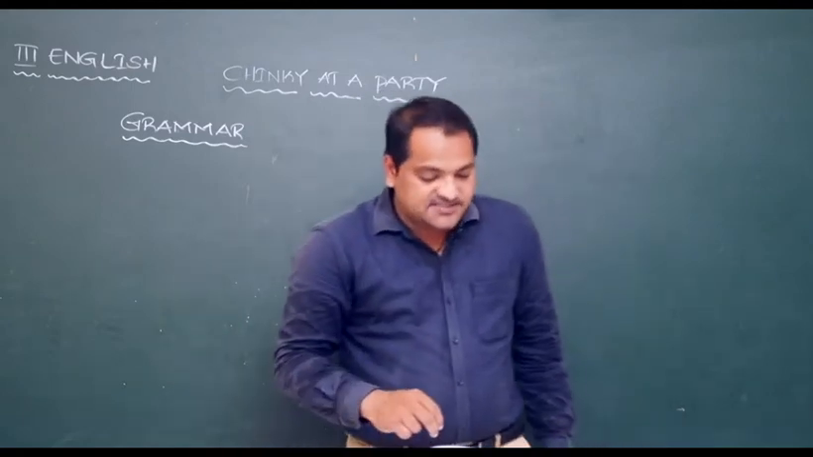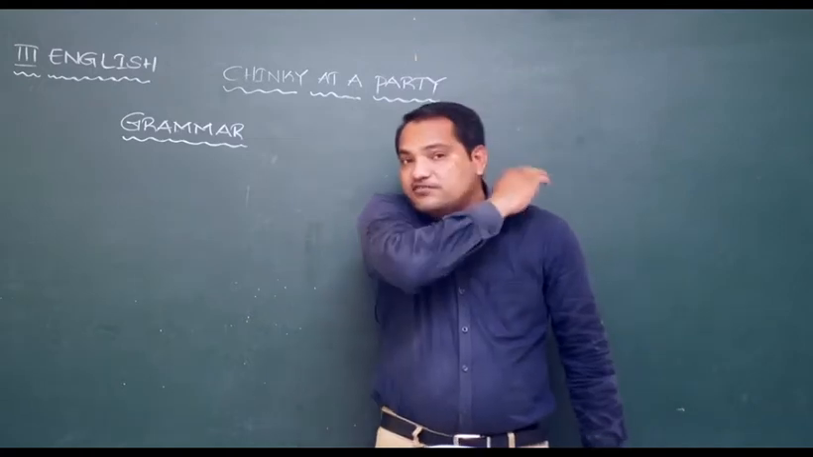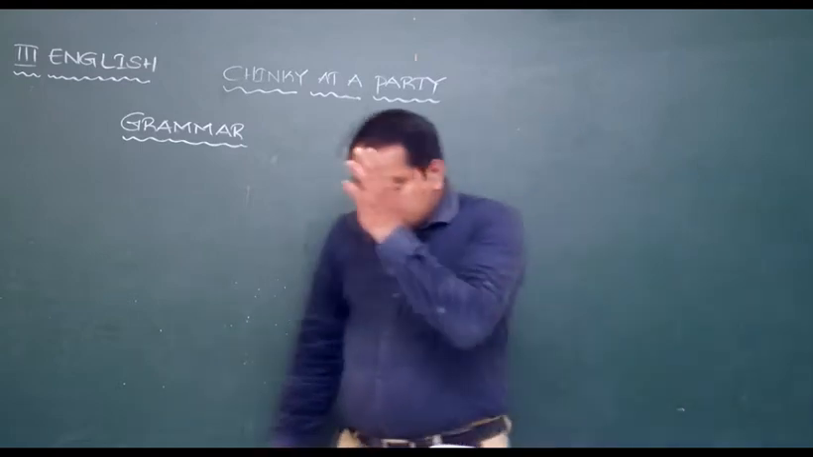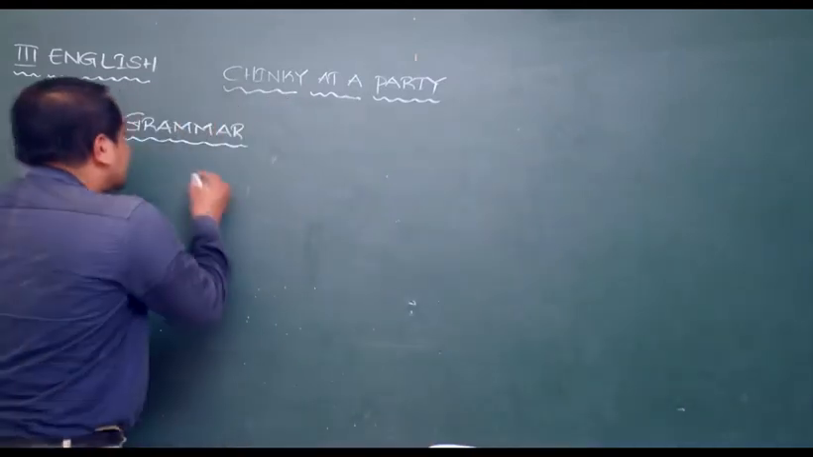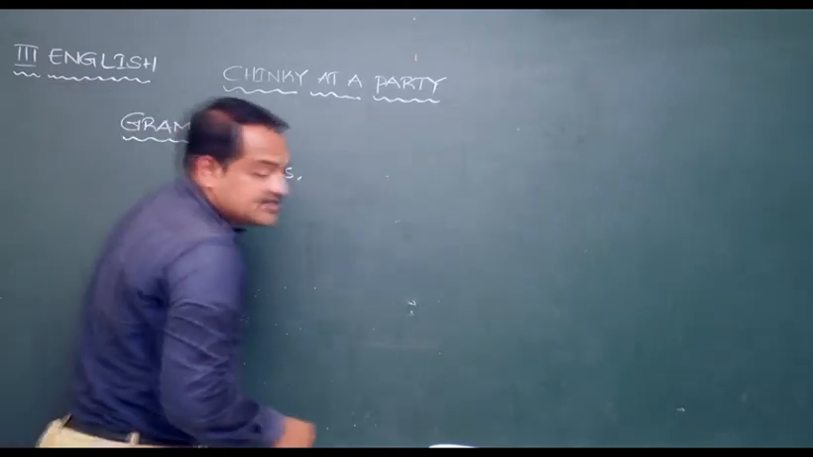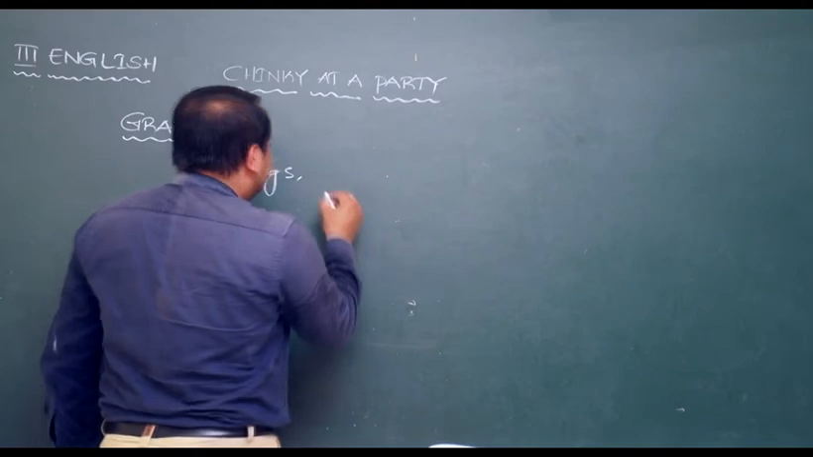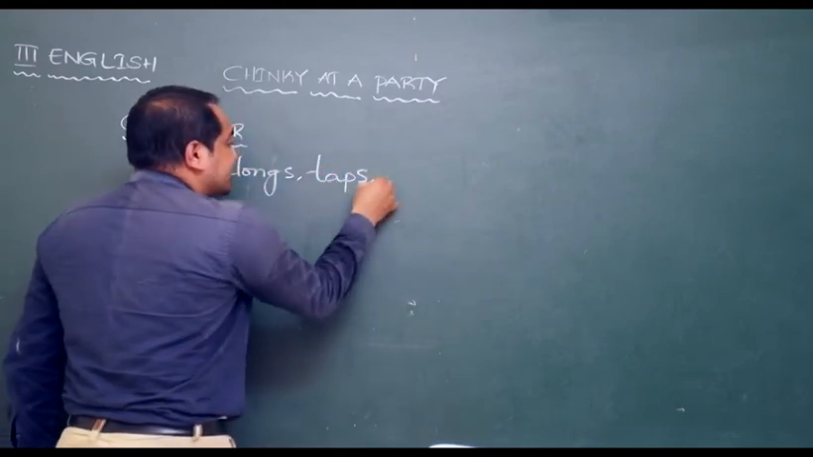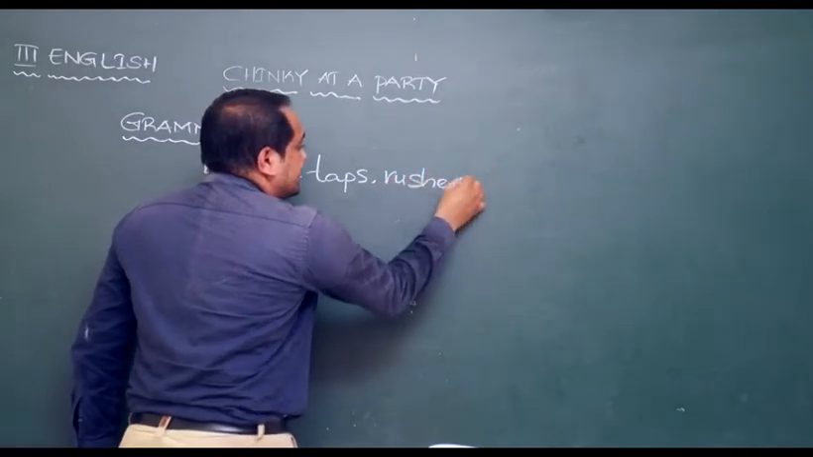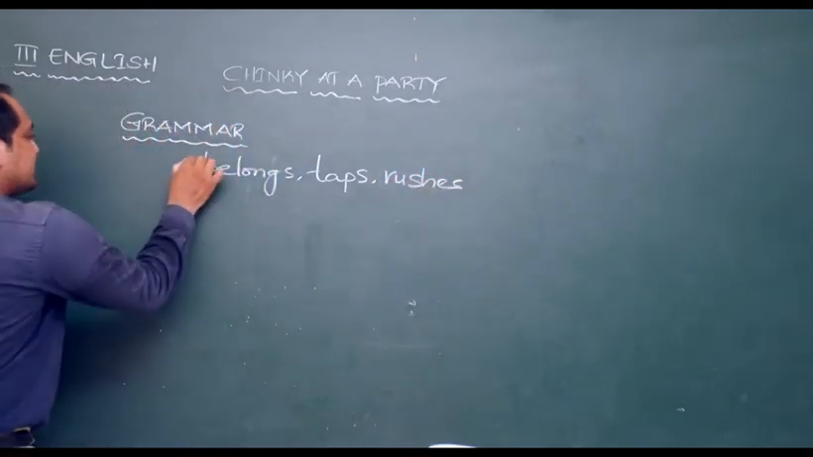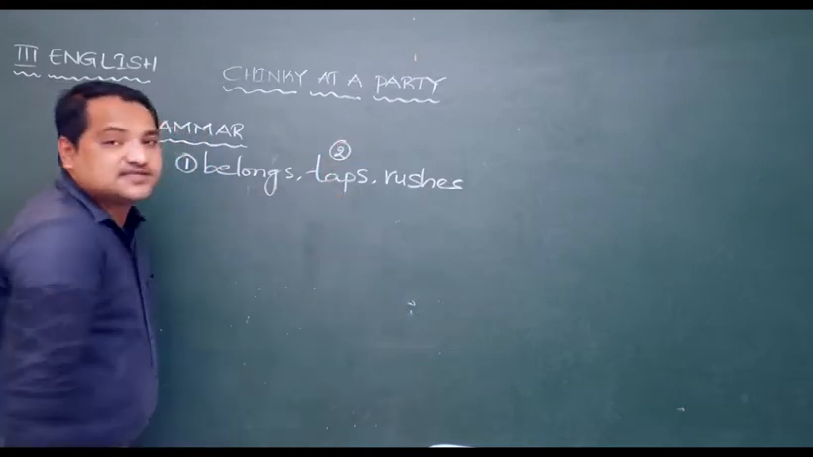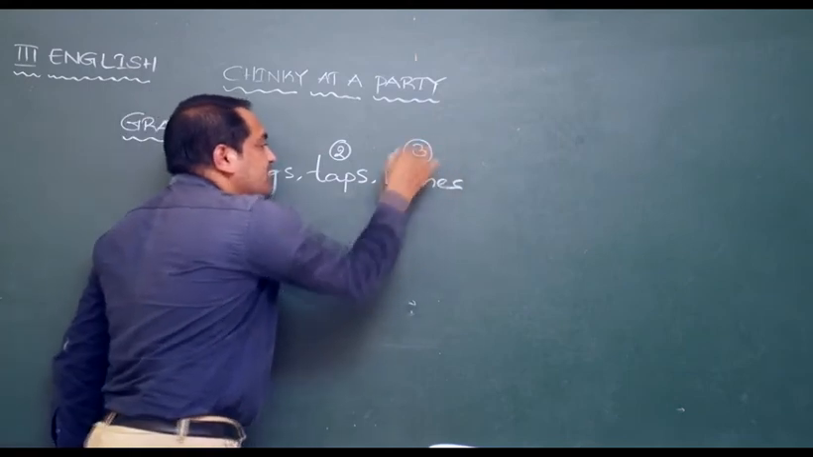I belong to the Khans. Shahid taps Farha's shoulders. Farha's mother rushes to her mother. In these sentences, what is the first word? Belongs. Then what is the second word? In the second sentence, taps. And in the third sentence, what is the word? Rushes. Now, sir, you can see from the three sentences, from the first sentence I took belongs, from the second sentence I took taps, and from the third sentence I took the word rushes.